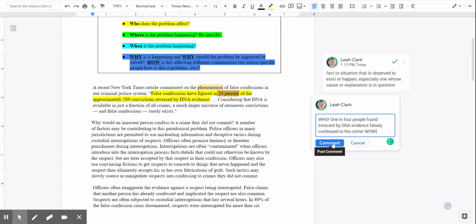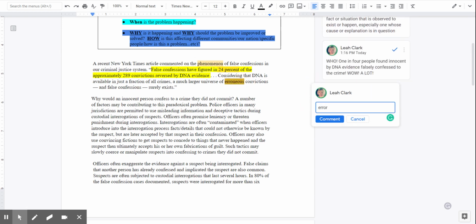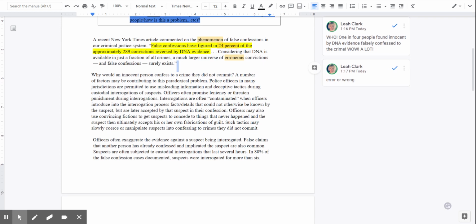I'm going to put wow, because to me, that's a lot of people, okay? Considering that DNA evidence is available in just a fraction of all crimes, a much larger universe of erroneous, right? I'm going to put the word error right there because that's the root word. Or wrong, whoops, sorry guys, convictions and false confessions surely exists.